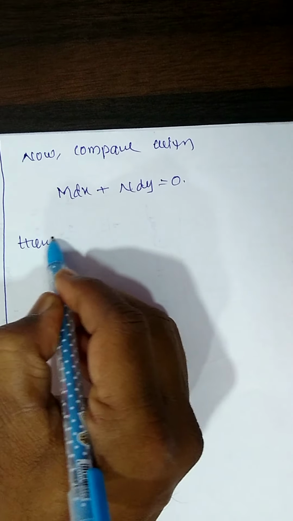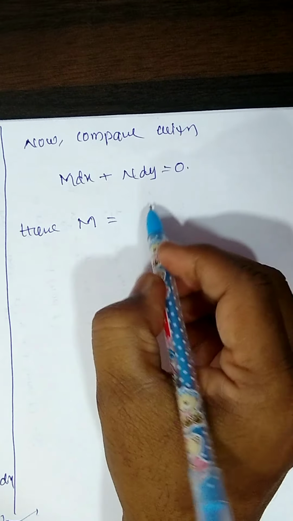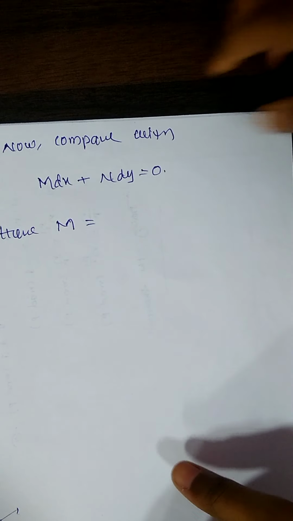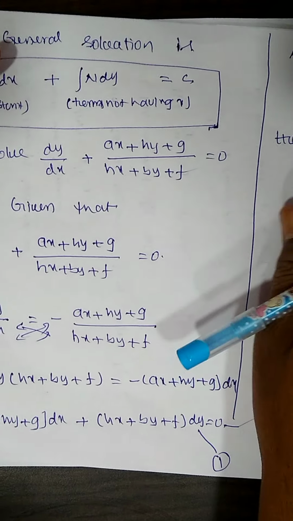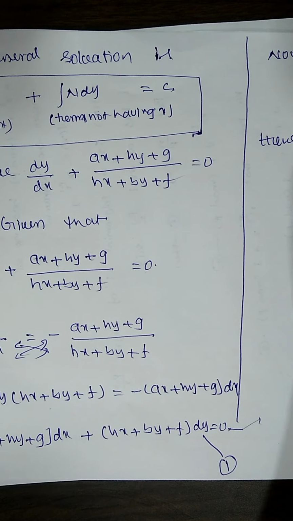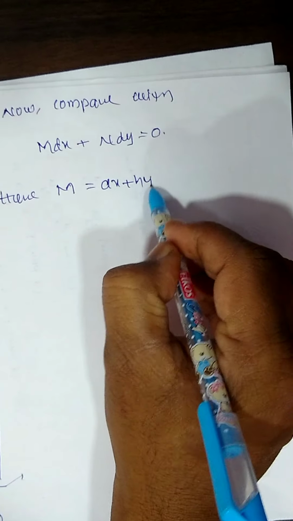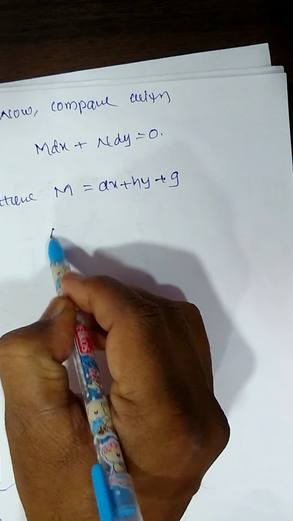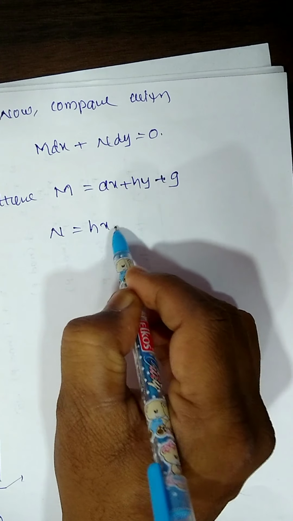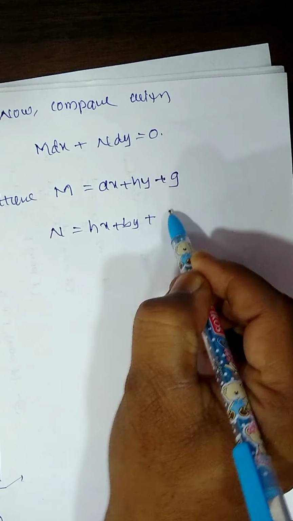Here M equal to the coefficient of dx, that is M equal to ax plus hy plus g, and N equal to hx plus by plus f.